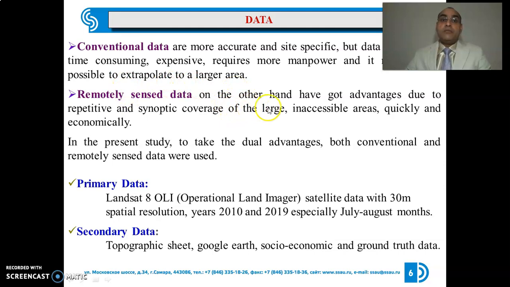But remote sensing data, on the other hand, have the advantage of repetitivity and synoptic coverage of large inaccessible areas quickly and economically. So in the present study, to take the dual advantage, both conventional and remote sensing data were used. In remote sensing data, which is also called primary data, I use Landsat 8 data for the years 2010 and 2019, especially for the months of July and August. In secondary data, I use topographic sheets, Google Earth, socioeconomic and ground truth data.